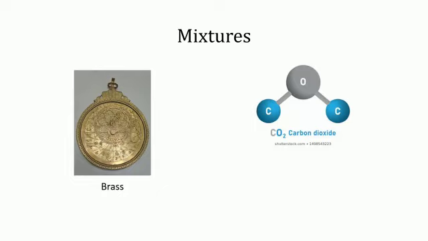Mixtures. The smallest particles of a mixture are atoms or molecules of two or more elements or compounds. The constituent molecules of mixtures are different from each other and they are not joined by chemical bonds. The properties of constituent substances are retained in the mixture. Example, carbon dioxide, H2O, etc.